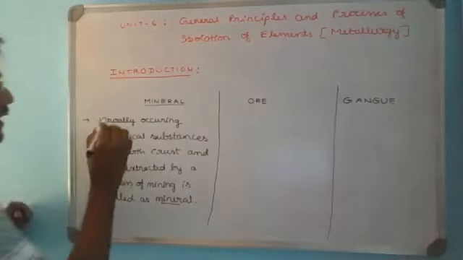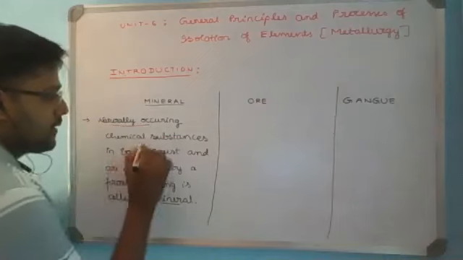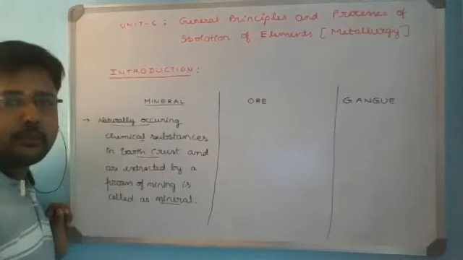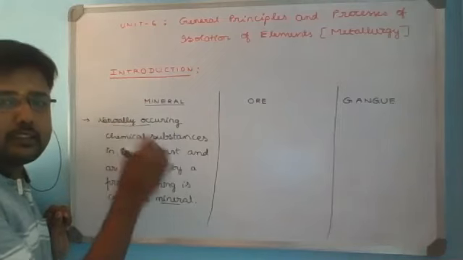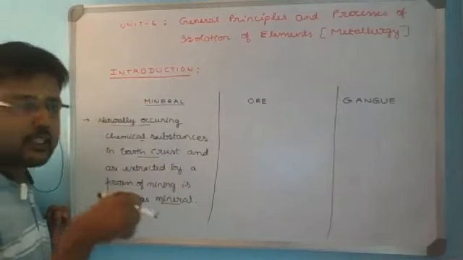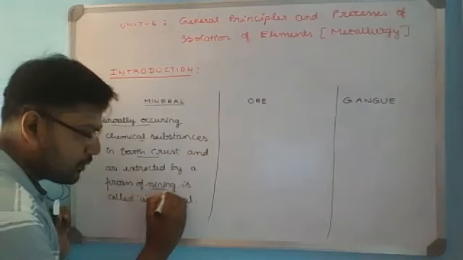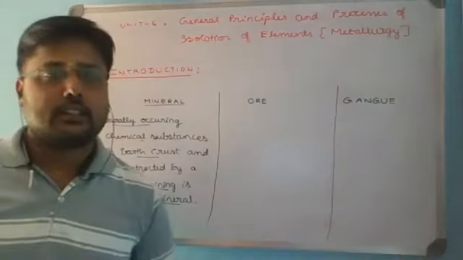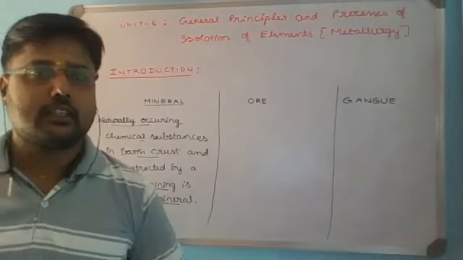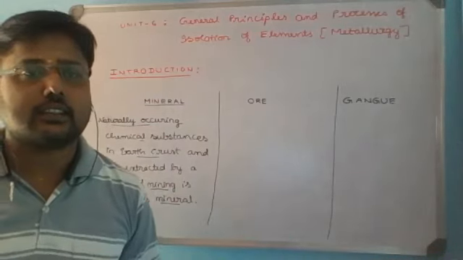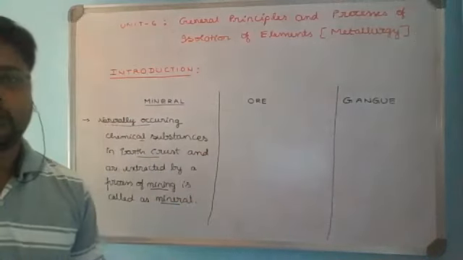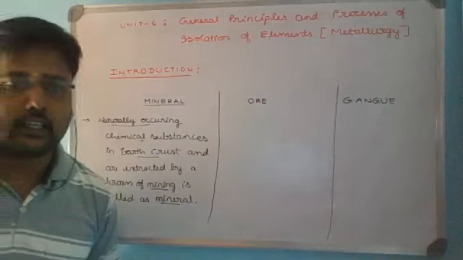So a mineral may be any naturally occurring chemical substance which is present in earth crust, and that chemical substance from the earth crust is extracted through a process of mining. Such a chemical substance isolated or extracted from the earth crust through a process of mining is referred to as mineral. So hope what is a mineral is clear now.